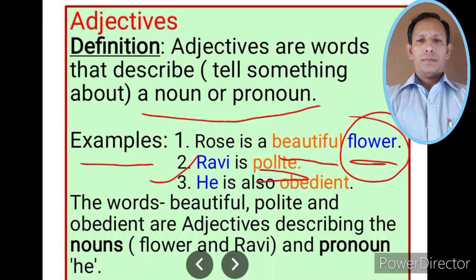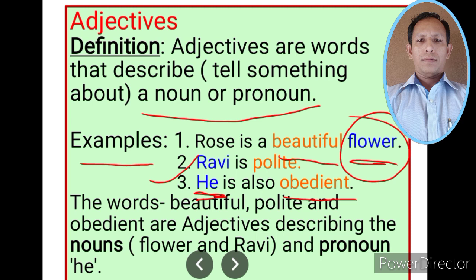In the third sentence, he is also obedient. Here the word he is a pronoun. He is a pronoun. He is also obedient, and the word obedient is telling something about the pronoun he. So, according to the definition of adjectives, we know adjectives are the words which tell something about a noun or a pronoun. In the third sentence, he is a pronoun and the word obedient is an adjective which is telling something about the pronoun he.